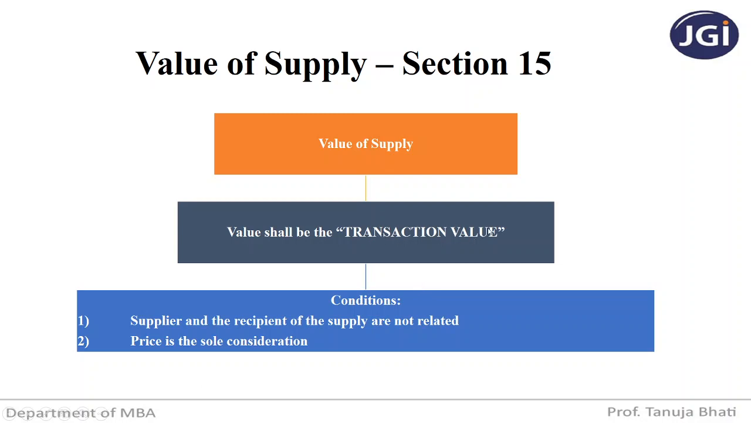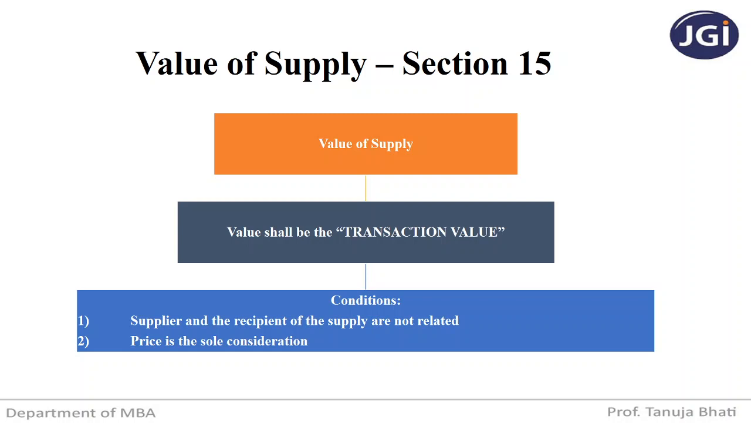Now, when is it going to be a transaction value? When the below conditions are satisfied. The first condition is where the supplier and recipient of the supply are not related. When I say not related, they shouldn't be directors or officers of the same company. They shouldn't have an employer-employee relationship. They shouldn't be legally recognized partners of a firm. They shouldn't be members of the same family. If they are, then they are said to be related.